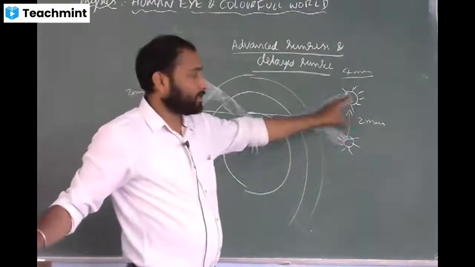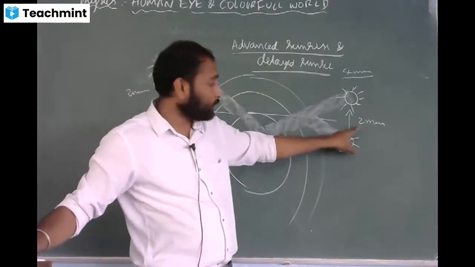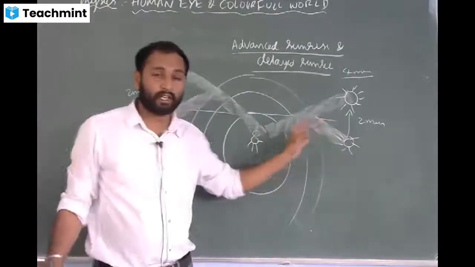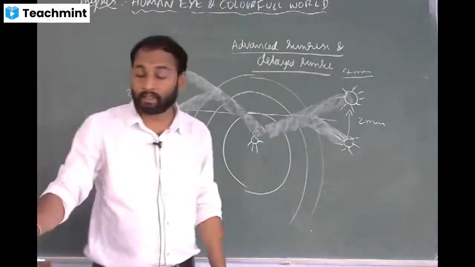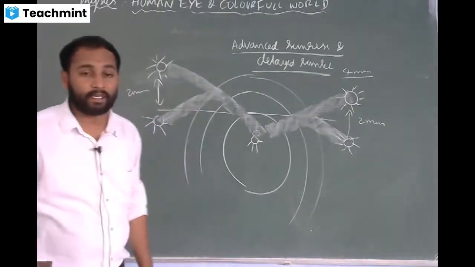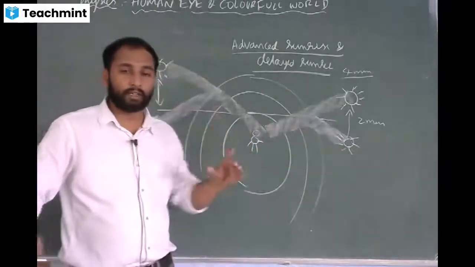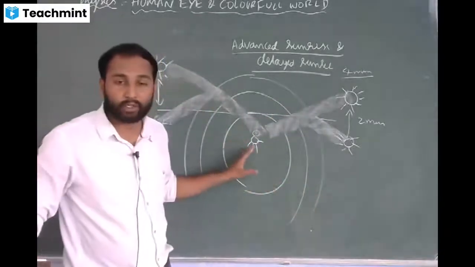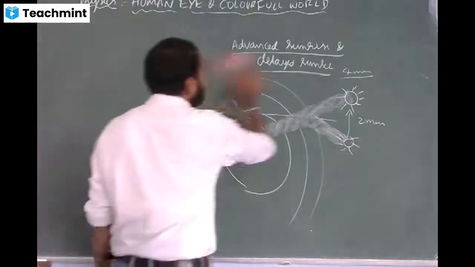Advanced sunrise takes around 2 minutes, delayed sunset takes around 2 minutes, so the total variation in a day is about 4 minutes. Also you might have seen the apparent flattening of the sun's disk. Apparent flattening of the sun's disk means that whenever you look at the sun during sunrise or sunset, the sun's disk looks a little flat. That is also due to atmospheric refraction only. Understood? So this is about advanced sunrise and delayed sunset.